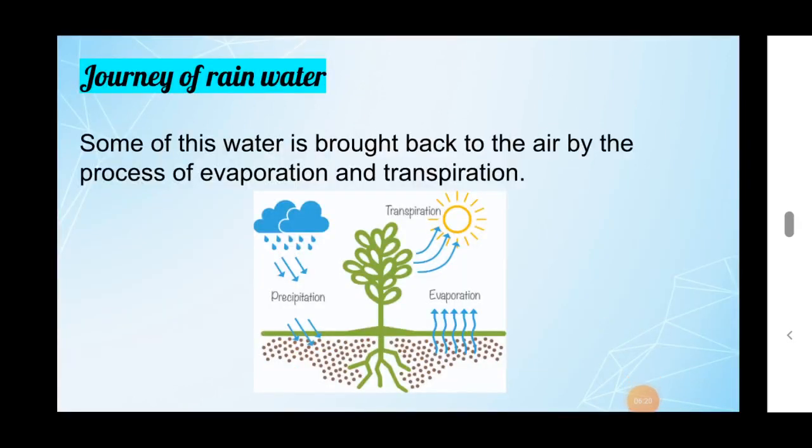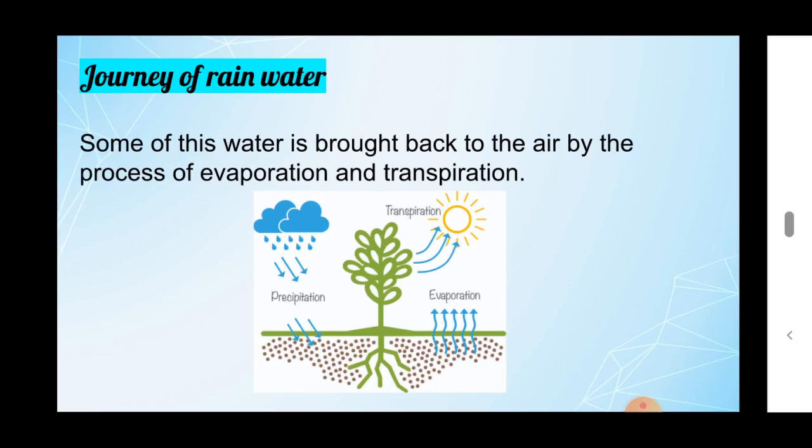During the journey of rainwater, some of the water is absorbed by the plants, and the plants consume some amount of water to prepare food. The remaining excess water goes back to the air in the form of vapor. This process is known as transpiration.